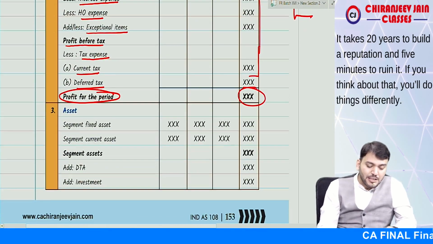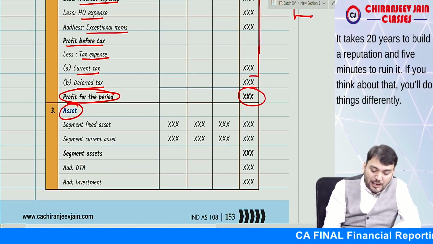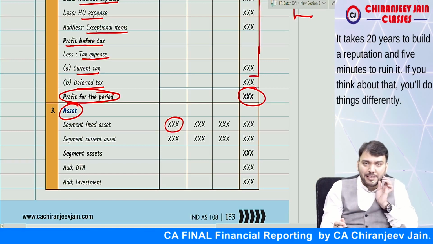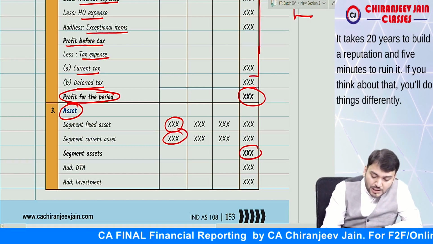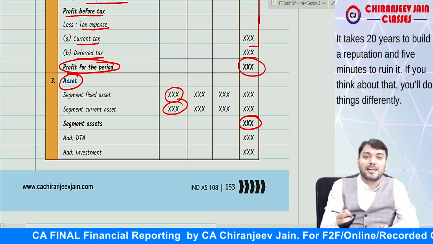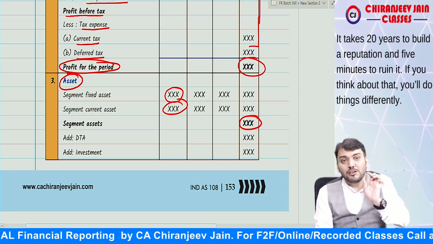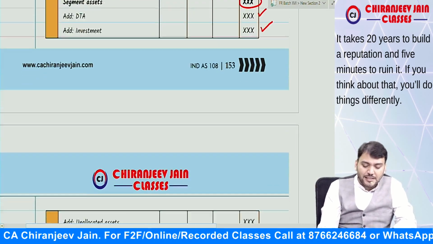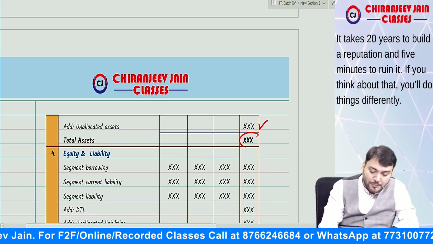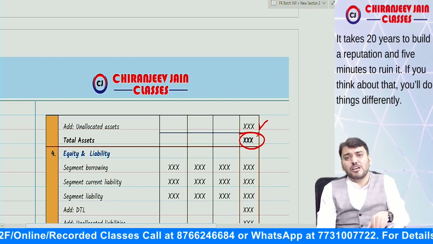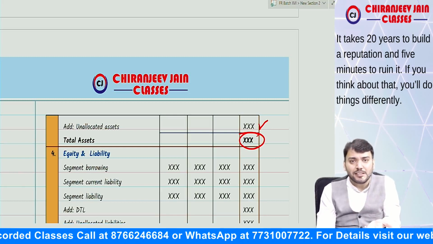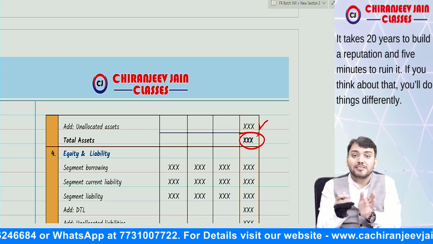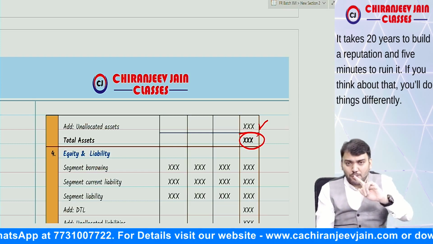Then we write down segment asset. In this we write down segment fixed asset, meaning segment property, plant, equipment, segment intangible asset, and then segment current asset. This will become total segment asset. In this we'll add unallocated asset, which are not a part of any segment. So we'll add investment, deferred tax asset, unallocated asset. This becomes total asset. So all the information in the exam question which is not given segment wise will be required for reconciliation purpose. I hope you are understanding correctly.